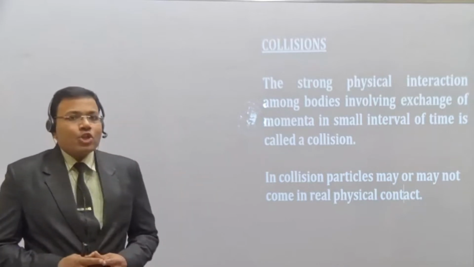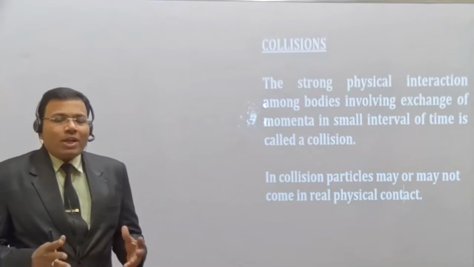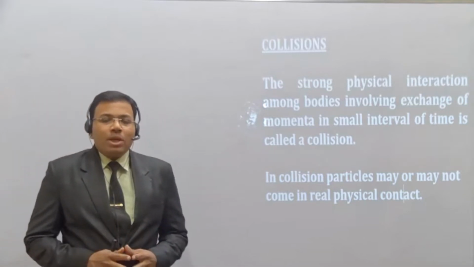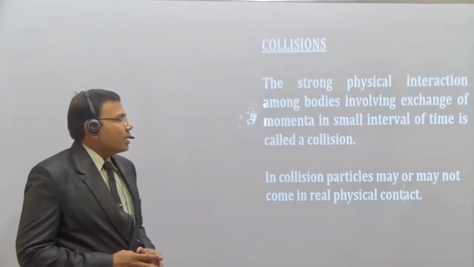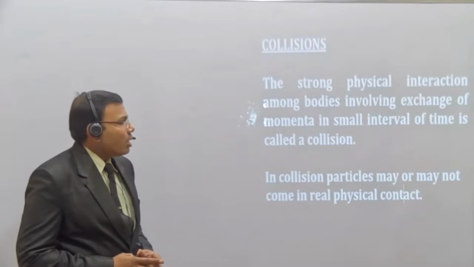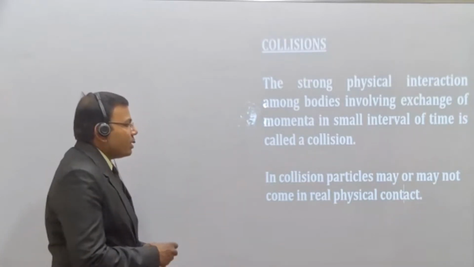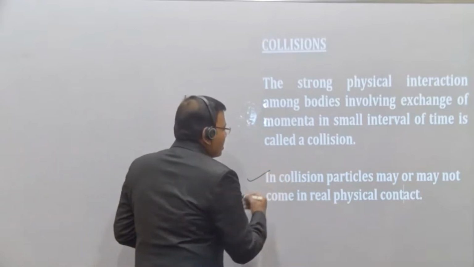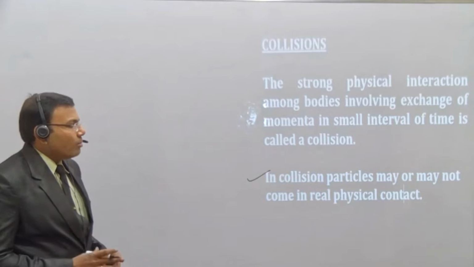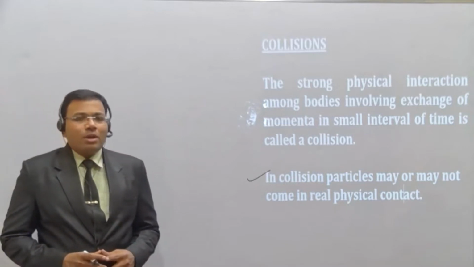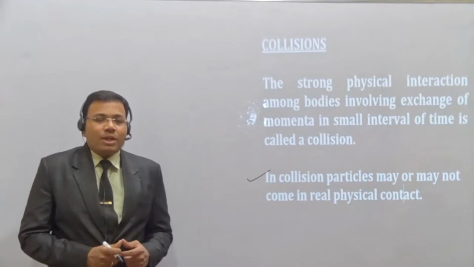How should that interaction take place? There should be some exchange of momenta. What is momenta? We have seen momentum; momenta is the plural form. Now, for a short interval of time, that is called a collision. But the very important point, which I have given here, you can see clearly: in a collision, the particles may or may not come in real physical contact. It's not necessary that the bodies must be in physical contact.